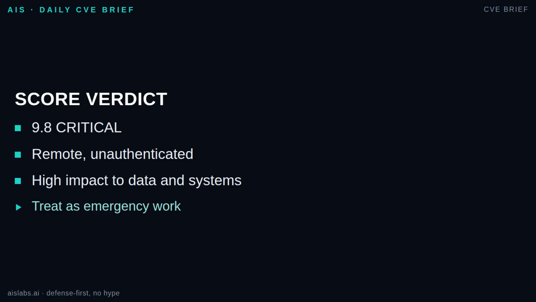The CVSS score is 9.8 critical. The two metrics that matter most are the access requirements and the impact. First, the vector is network reachable, with low attack complexity, no privileges required, and no user interaction required. That means an attacker does not need a stolen account, and they do not need to trick an administrator into clicking something. Second, confidentiality, integrity, and availability are all rated high. So the concern is not just data exposure. It is also the ability to change systems, disrupt service, and execute code in the environment where Langflow is running.